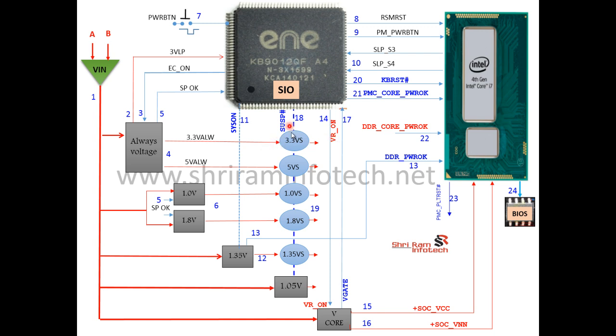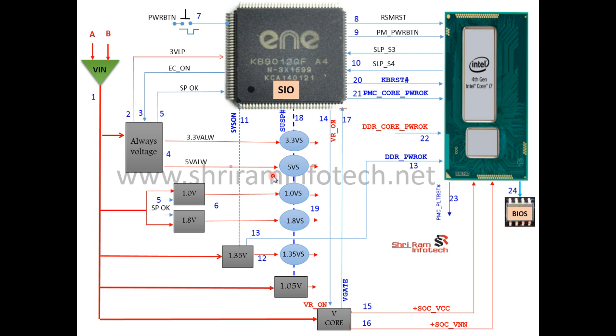Suppose here is a drain, and this one is a gate, and this one is a source. So as soon as the gate is triggered on this MOSFET, the drain voltage passes toward the source side. In the same way here, this 3 volt becomes the 3 volt suspend, 5 volt becomes the 5 volt suspend, 1 volt becomes the 1 volt suspend, and 1.8 and 1.35 like that. And finally he turns on this 1.05 voltage also, that is the system voltage 1.05, and this voltage goes to the processor. That is step number 18.